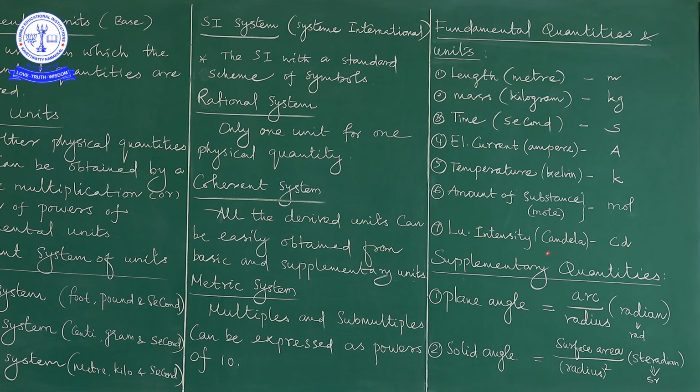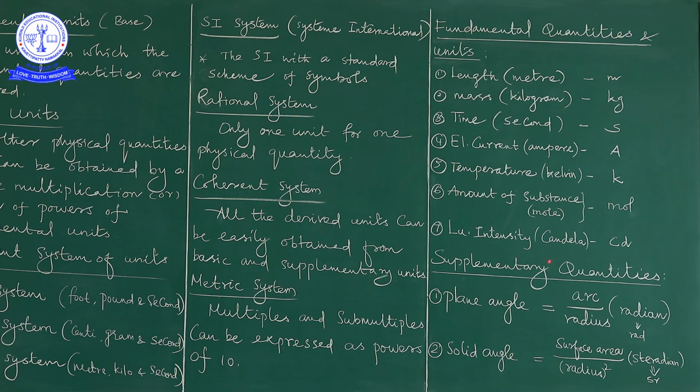The brightness is measured in candela. So the candela is nothing but the luminous intensity in a given direction of a source. That's why I am telling these 7 quantities are called fundamental quantities.